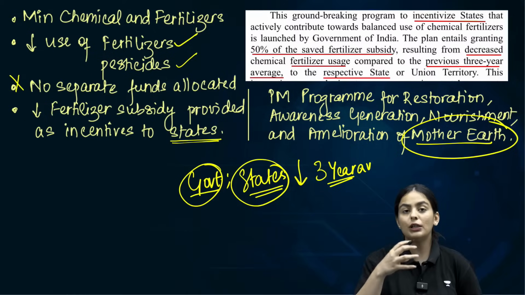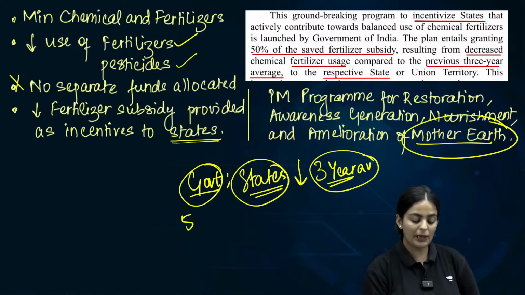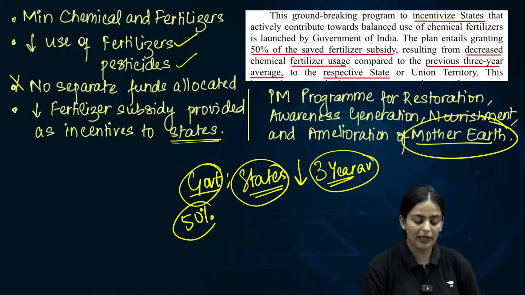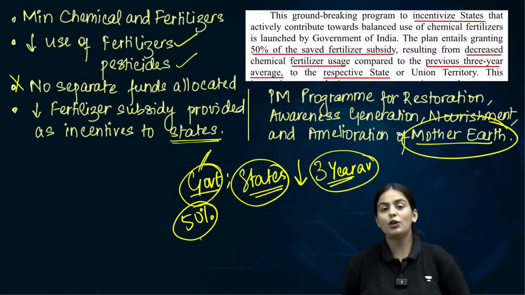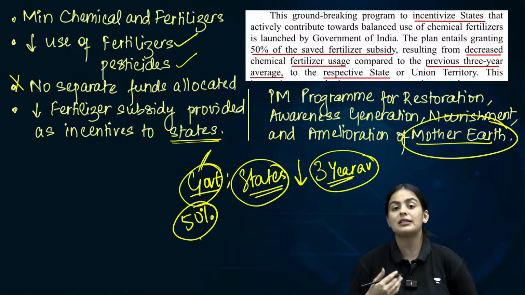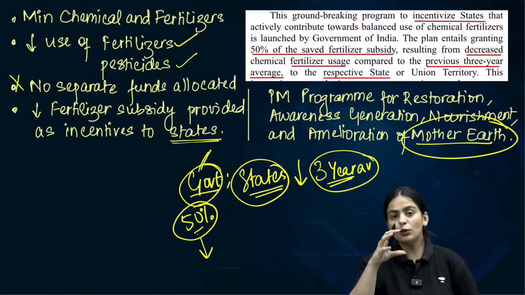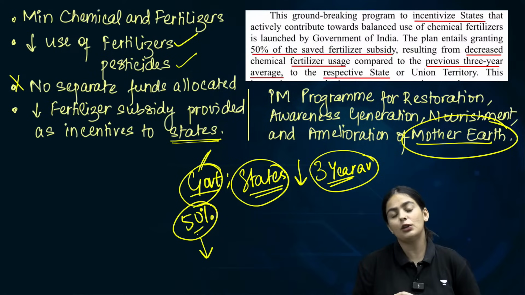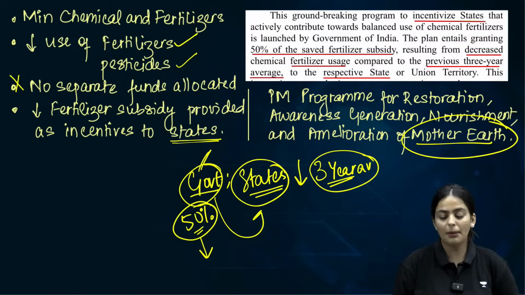If they are able to reduce fertilizer use as compared to the 3-year average, then lesser fertilizers are sold, so the subsidy burden for the government will also decrease. 50% of the reduced subsidy burden will be given to the state as an incentive under this scheme. Clear? So that is PM Pranam.